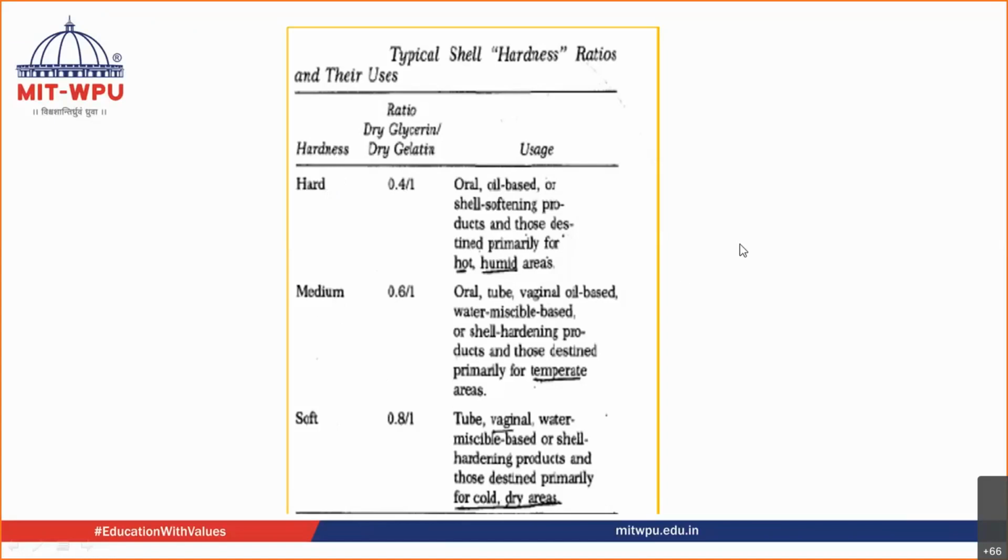So this is the change in the hardness of the shell as the glycerin concentration is increased. The 0.8 to 1 ratio is used when the area is very cold or dry. In this case, this kind of soft gelatin capsule is prepared.